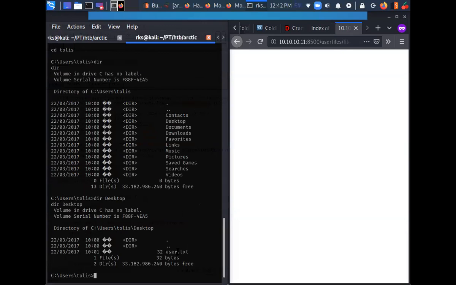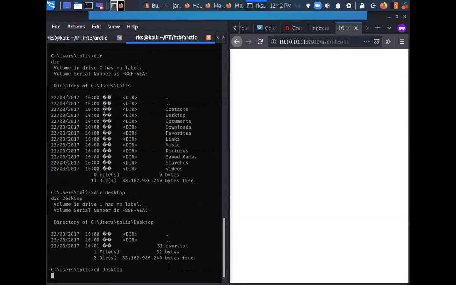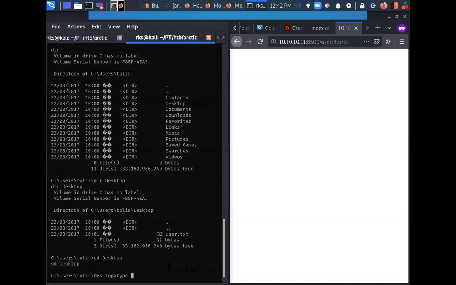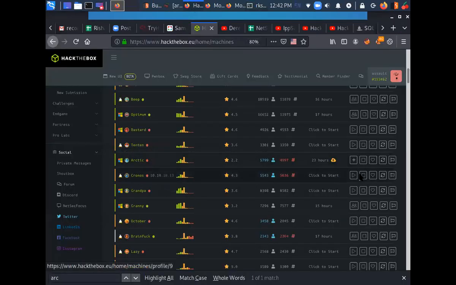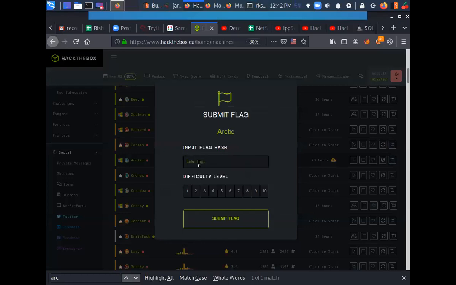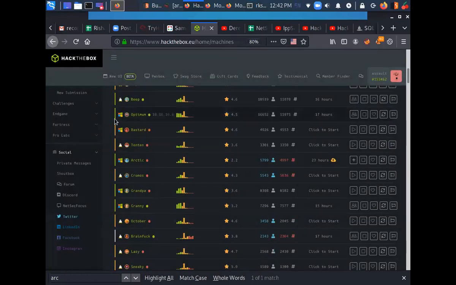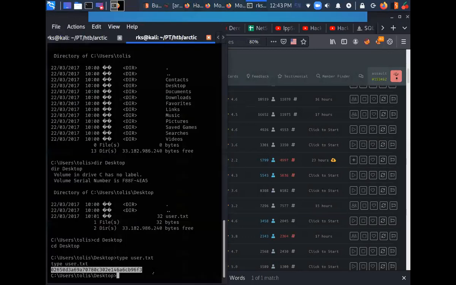And I have a user.txt here. Let's try to read this. And this is my user flag over here. Just copy this flag, go to your Hack The Box and paste it over here. Okay, let's get back here.